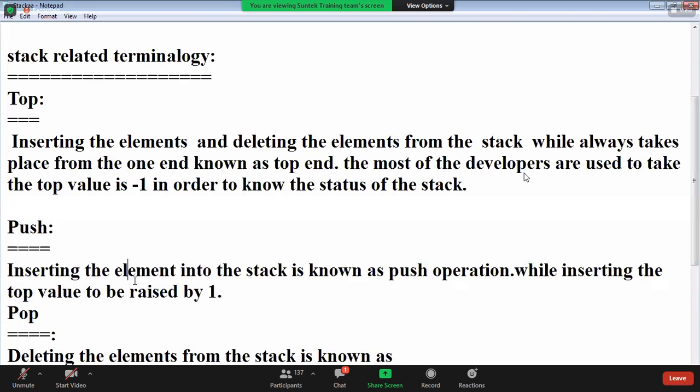You know English meaning, right? Push means inserting the elements into the stack is known as push operation. While inserting, the top value is raised by 1.